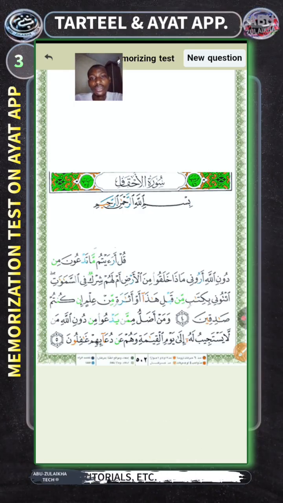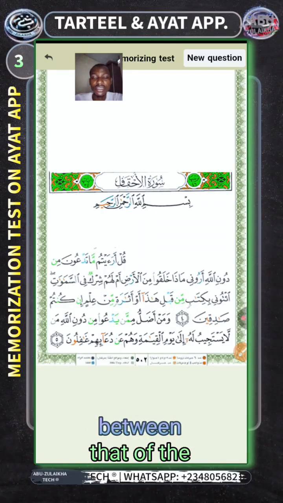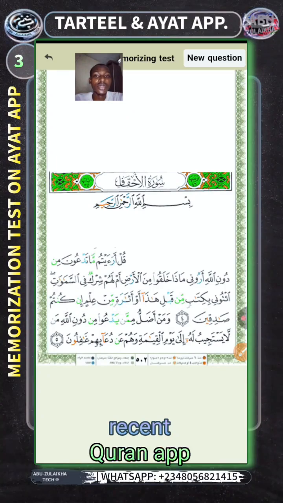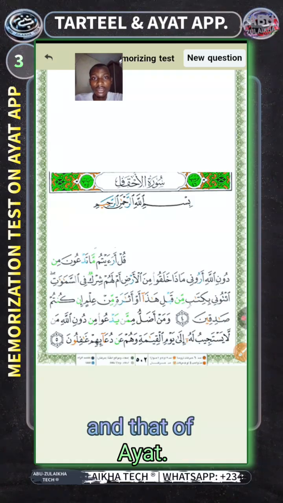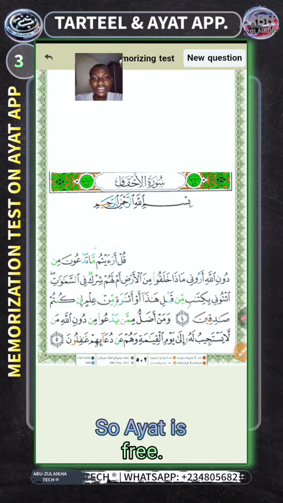Do you understand? So that is just the difference between Tartil, the recent Quran app which is using AI, and AYAT. AYAT is free.